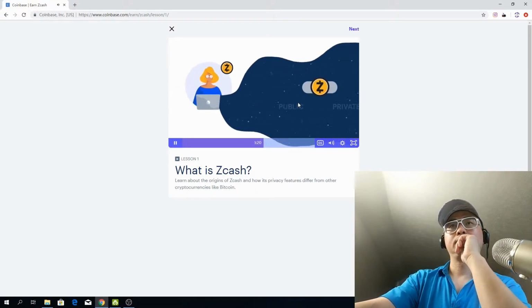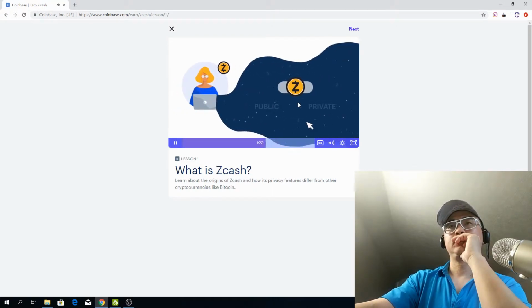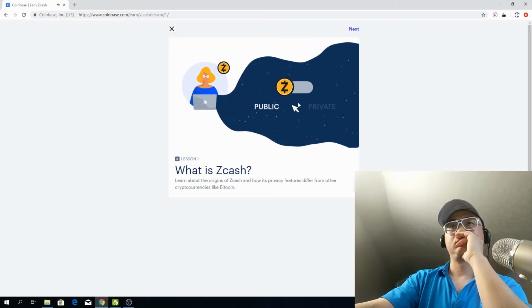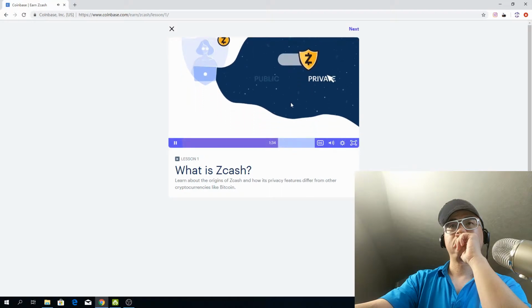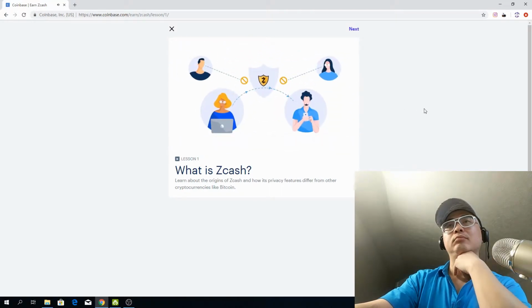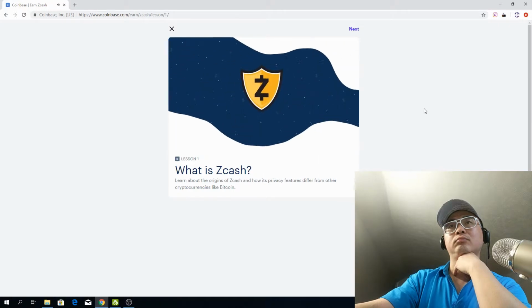If Peggy used Zcash instead of Bitcoin, she'd have options. If she wanted her transactions and balance to be transparent, like with Bitcoin, she could create a public Zcash transaction. But if she wanted more privacy, she could create a private Zcash transaction, which prevents anyone but Peggy herself from viewing her balance and transactions. No one else. This is what makes Zcash so powerful.